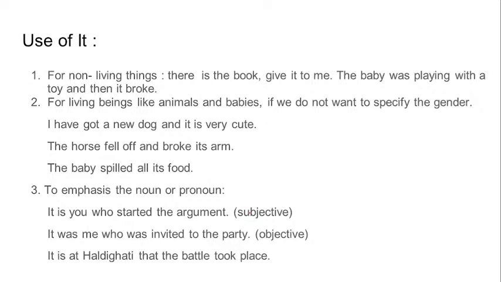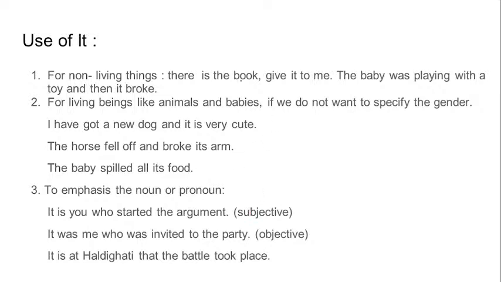Now we come to the uses of it, because it seems to be a little different kind of pronoun. There are various kinds of sentences where we use it. So where do we use it? The first and usual instance is non-living things. There is the book, give it to me.